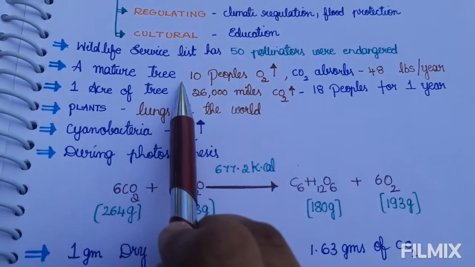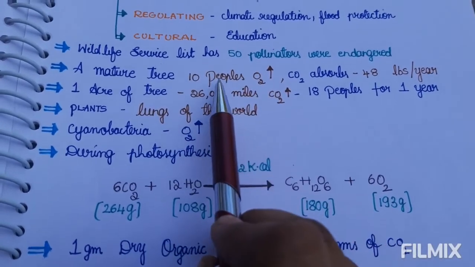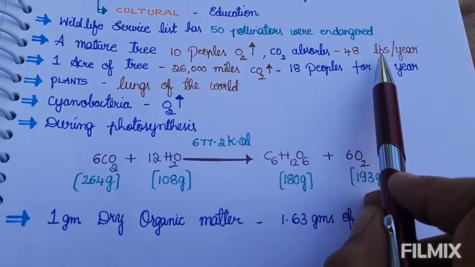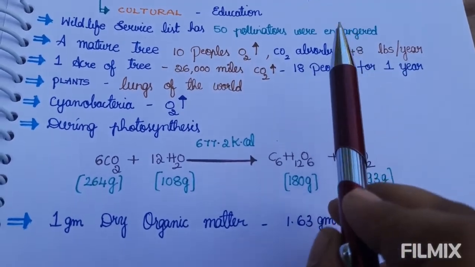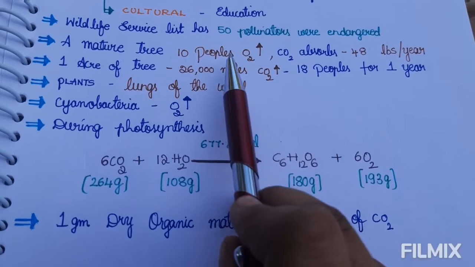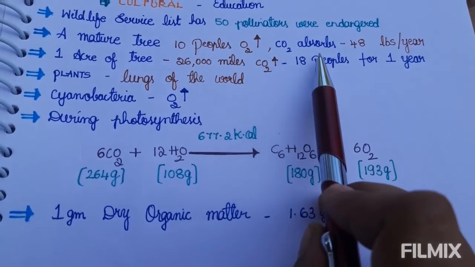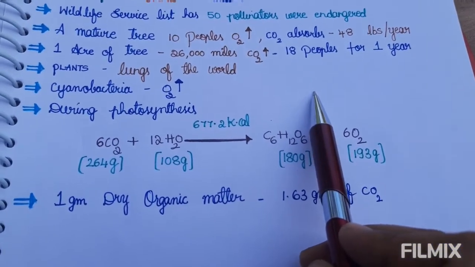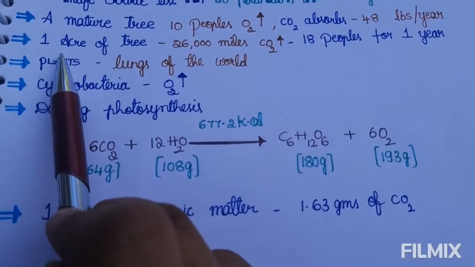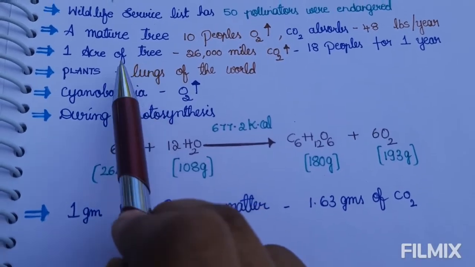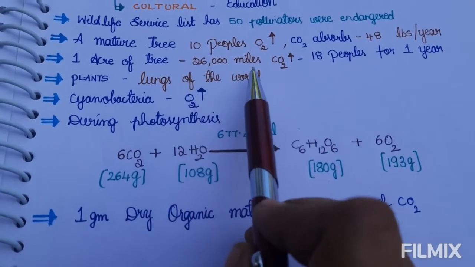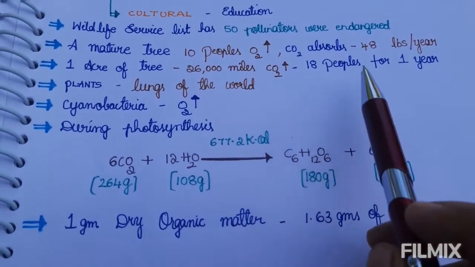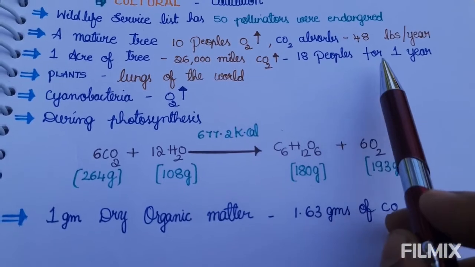And next, a big mature tree can give oxygen to keep 10 people alive and absorbs 48 lbs of carbon dioxide per year. How crucial a role a tree plays, right? And 1 acre of trees absorbs 26 miles of carbon dioxide and gives oxygen to keep 18 people alive for 1 year.